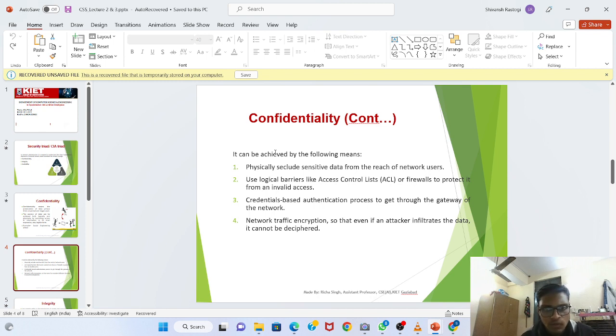The fourth one is network traffic encryption, so that even if an attacker infiltrates the data, it cannot be deciphered. What deciphered means is that the data present is in the form of ciphertext, which needs to be converted to plain text by the technique of decryption. So using network traffic encryption we can maintain the confidentiality of the data.